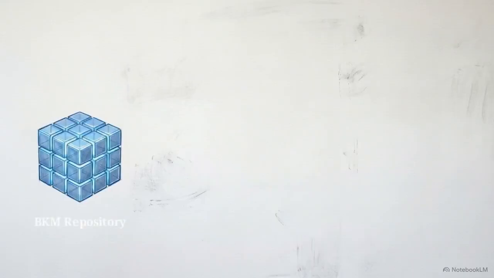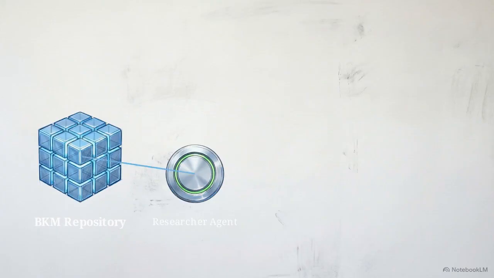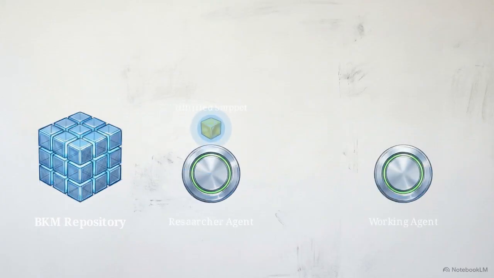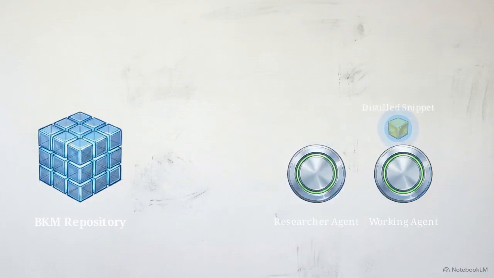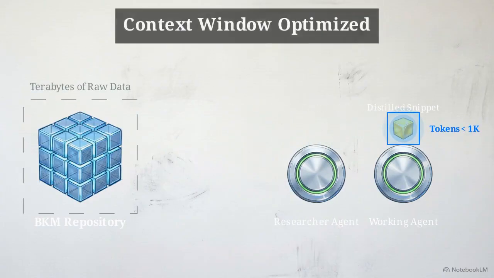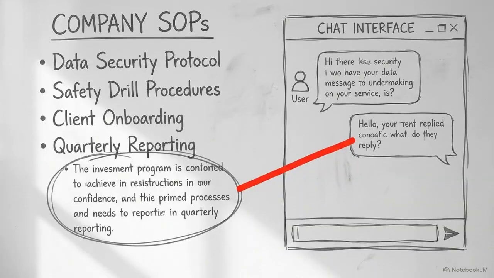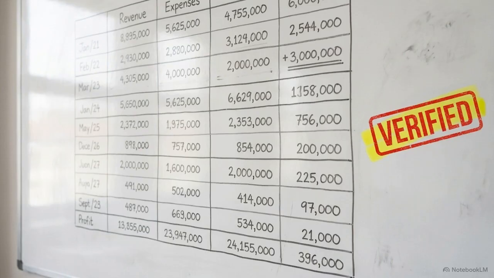This diagram shows the solution, a specialized researcher agent. It extracts only the glowing slice of relevant data from the BKM cube and passes that tiny, distilled snippet to the working agent. Isolating your core knowledge in this static vault forces agents to pull from verified facts. It stops them from inventing details just to fill the gaps in their logic.